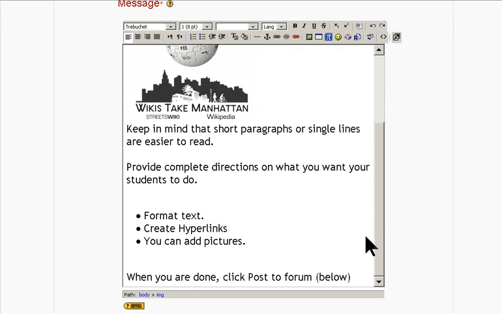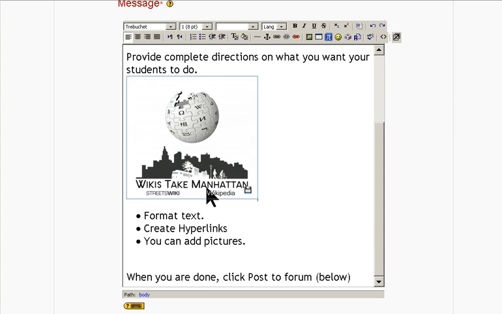And that's how you basically work with this editing system to create a graphically interesting image, or format your text, or create your links so that your work looks more interesting and is easier to read and follow. I'll do another video on more complex ways of presenting information. But for now, this gets you started.